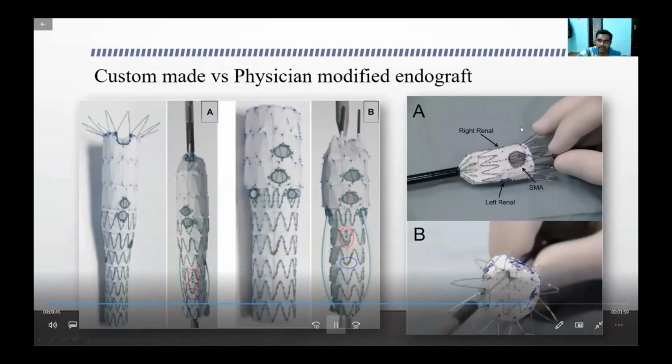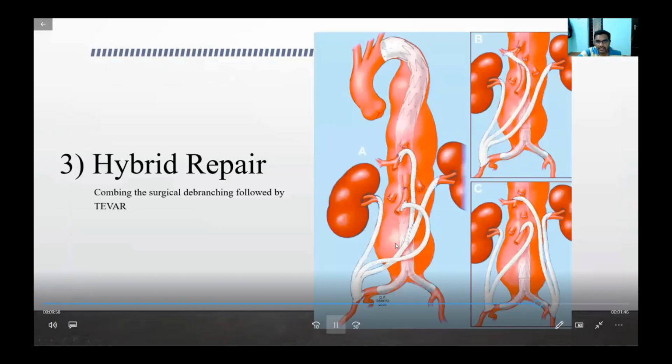So what we prefer to do is, on the table the surgeons will fenestrate it based on where exactly the vessels are oriented. Based on the CT, we make the four holes. Two are for the celiac and SMA, and the sides are for the renal arteries. So this is the pure endovascular repair.